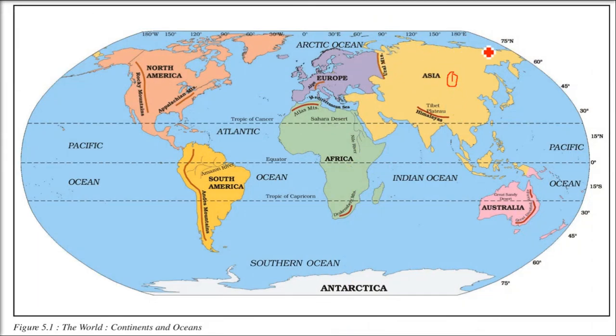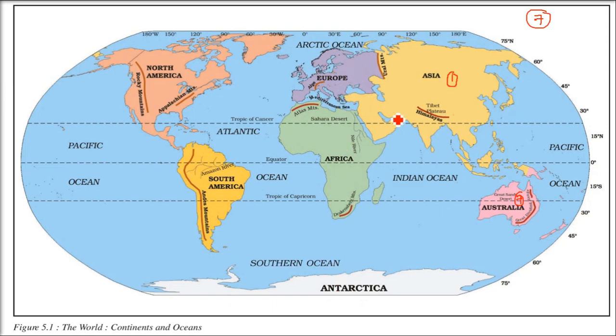First one is Asia. In respect of landmass, this is the biggest one. And the smallest one is Australia. It's basically an island. First is Asia, then Africa, then North America, South America, Antarctica, Europe, and then Australia.